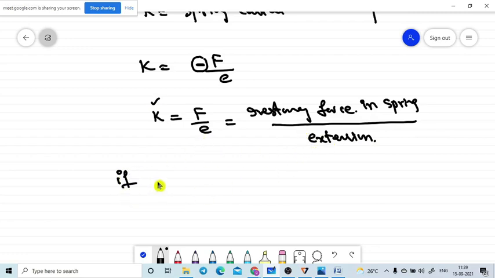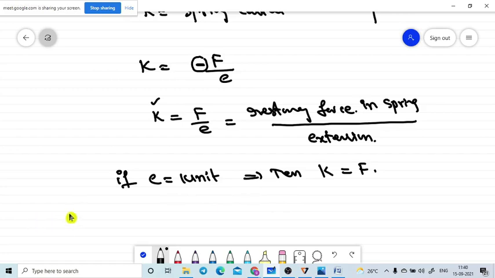If we observe unit extension, then K is equal to F. That means the restoring force per unit extension in the spring is named the spring constant.